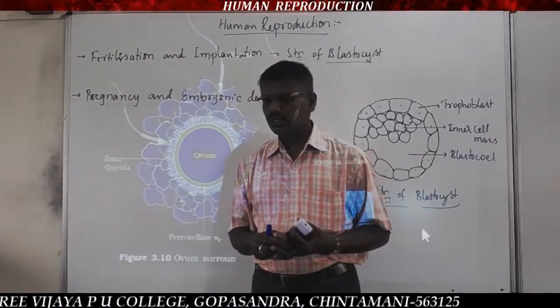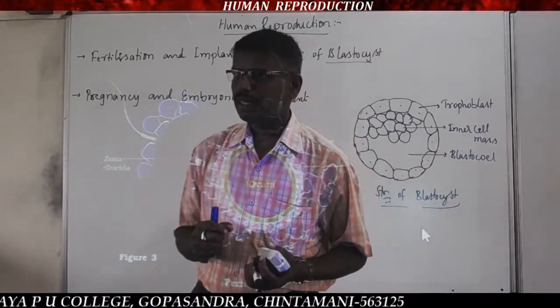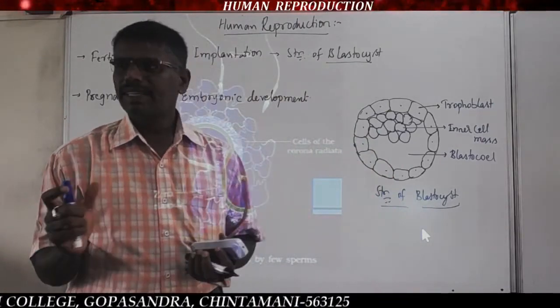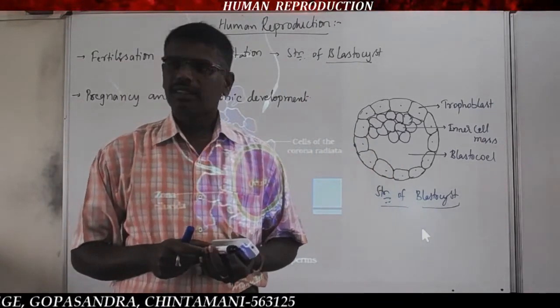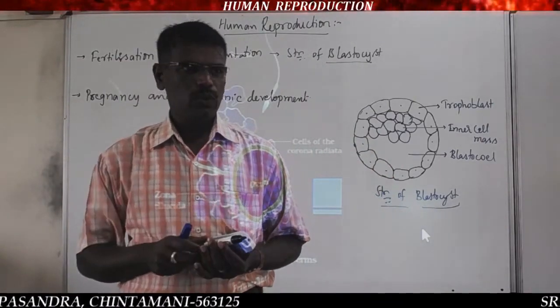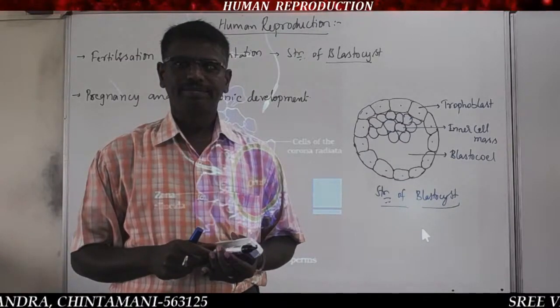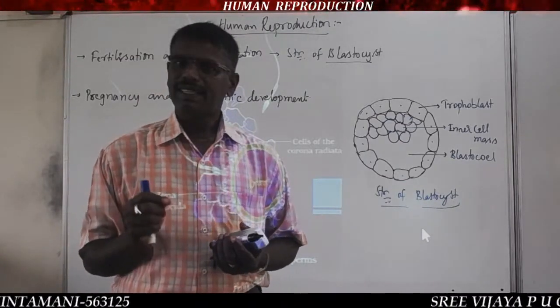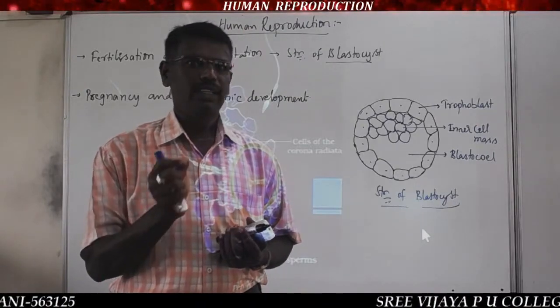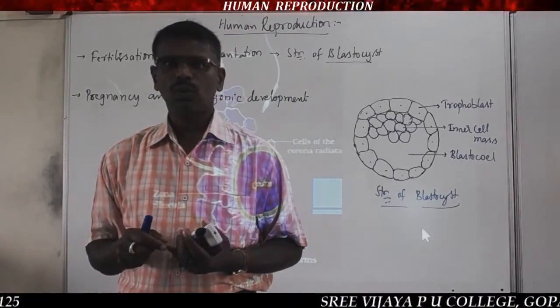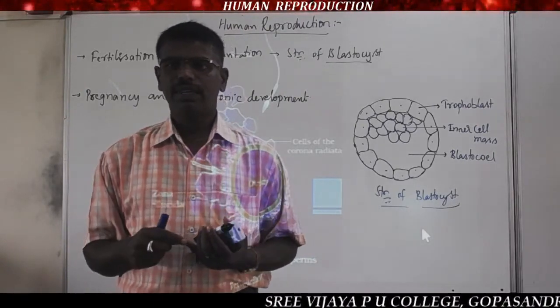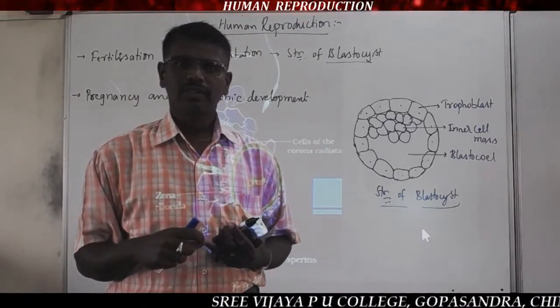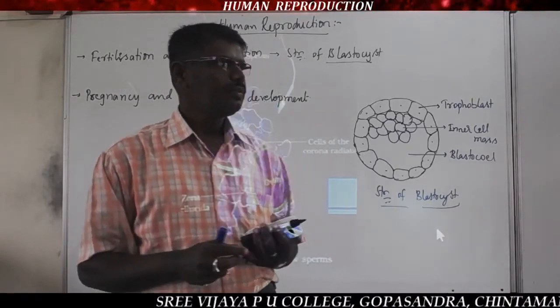In the last class we discussed fertilization and implantation. What is fertilization? Fusion of sperm with egg. It results in the formation of a zygote. A fusion of a haploid sperm with a haploid egg to form a diploid zygote. This process is what we call fertilization.